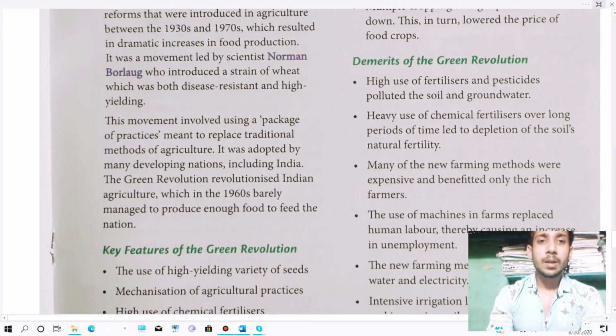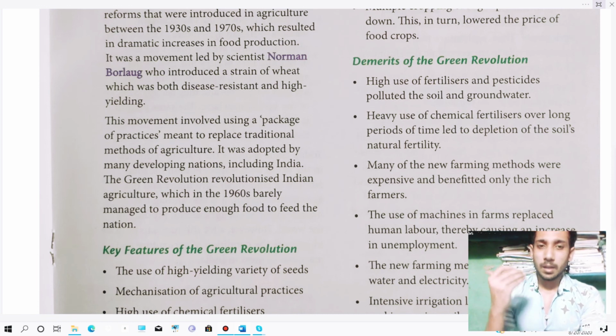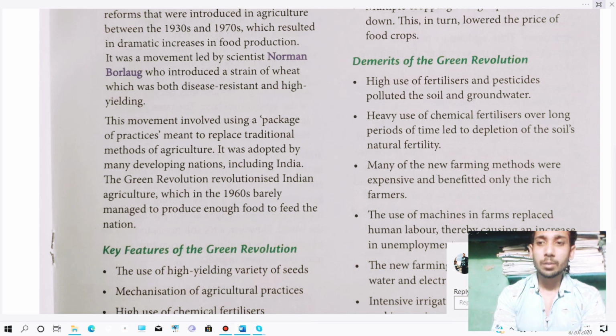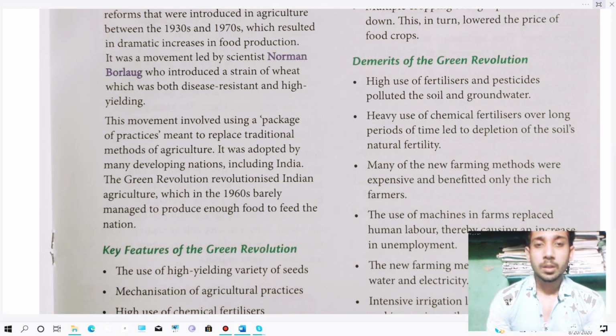Then this movement involved using a package of practices to replace traditional methods of agriculture. When this movement started, it changed the type of agricultural growing practices.